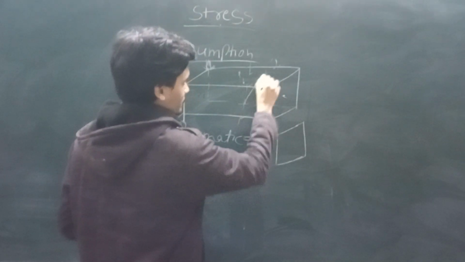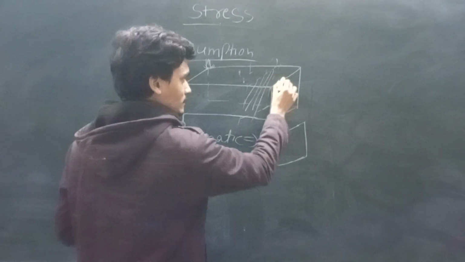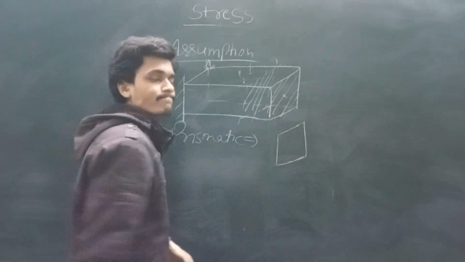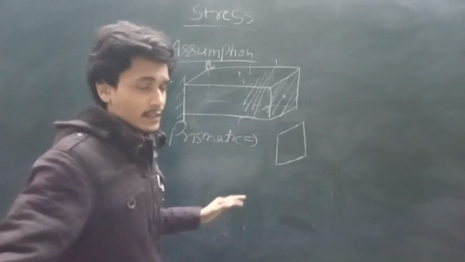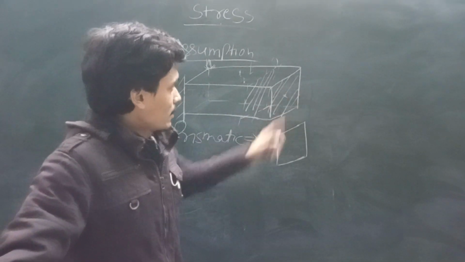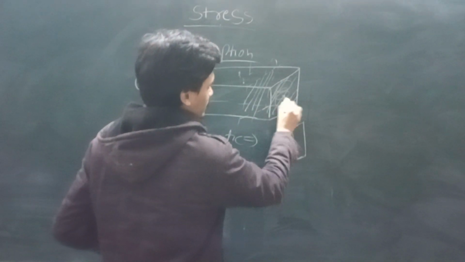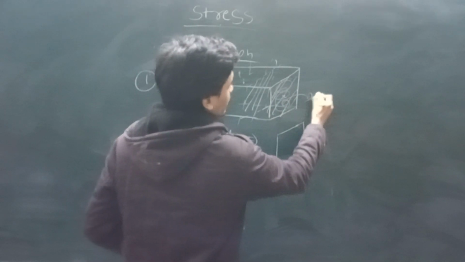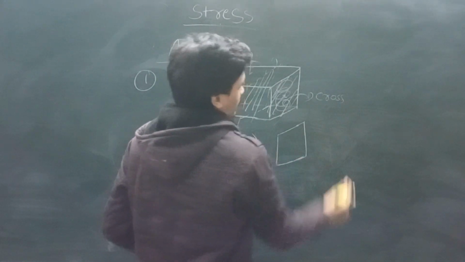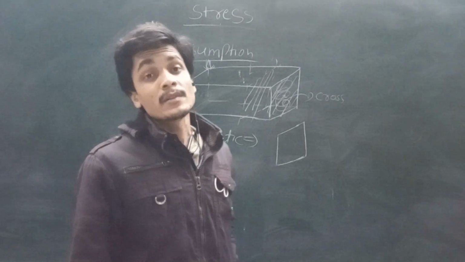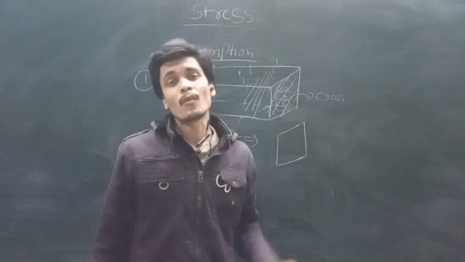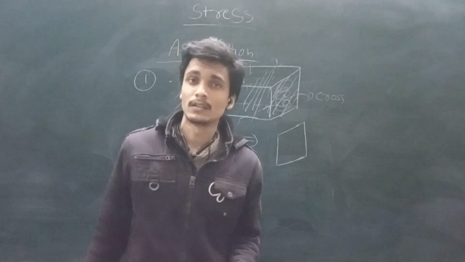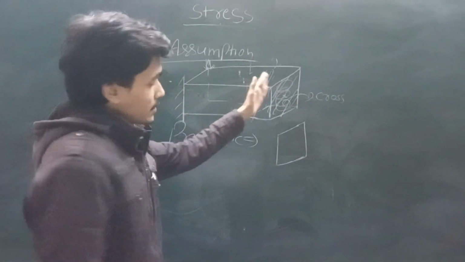If we cut from here in the transverse direction, then we get an area like this. This area is the cross section area. We must know the difference between the cross section area, total surface area, and surface area. This is important for mechanical engineering.